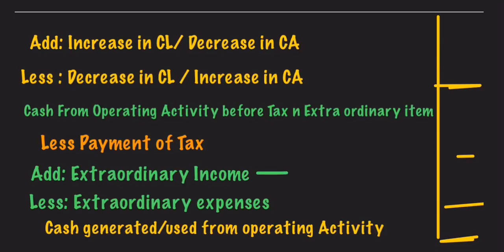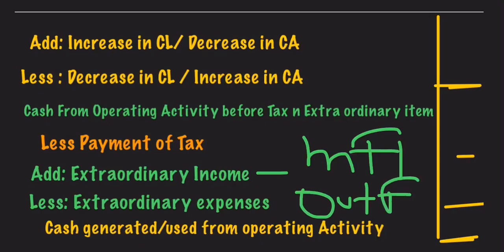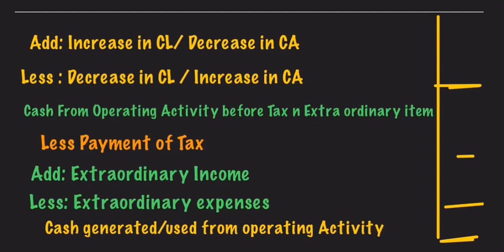So this one is leading to cash inflow, and this one is leading to cash outflow. So finally the answer is cash generated. If the answer comes positive, then it is cash generated from operating activities, and if it is negative, then it is cash used. So in this way we will be able to solve the questions of operating activities very easily and without any mistake.